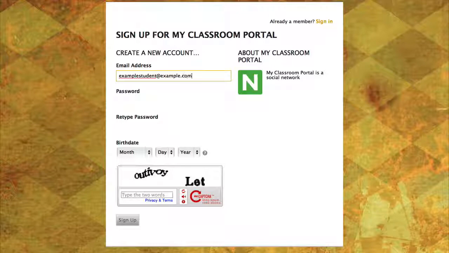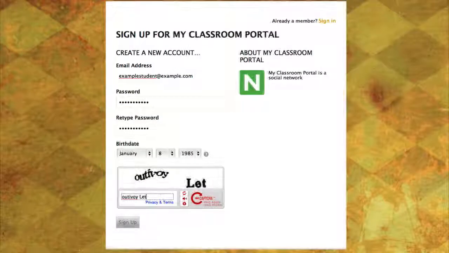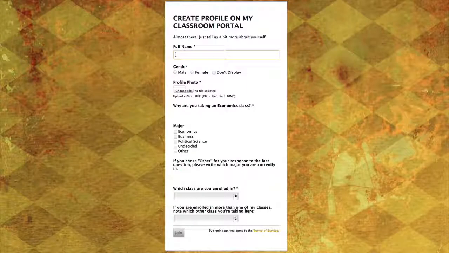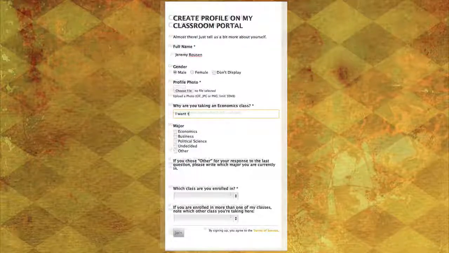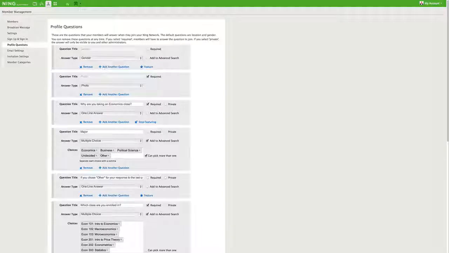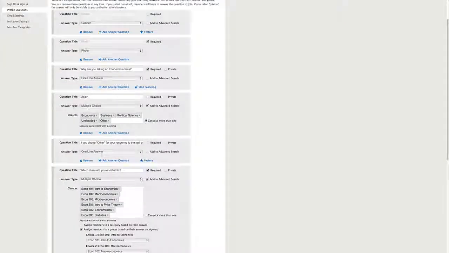My students also have enough going on in their everyday lives to not need to jump through additional virtual paperwork in order to get to their online portals. For this reason, I told them to join the network, and then in the profile questions, select which class they've signed up for with me. I've got this all set up so that their response will automatically place them in the appropriate group.